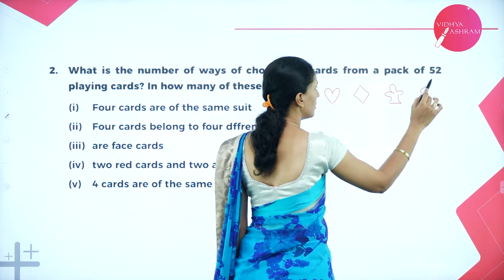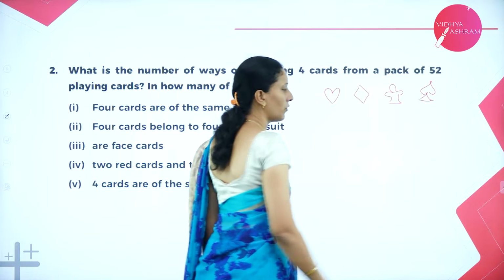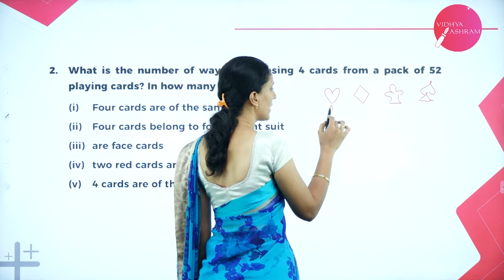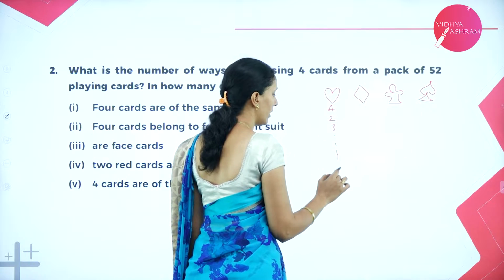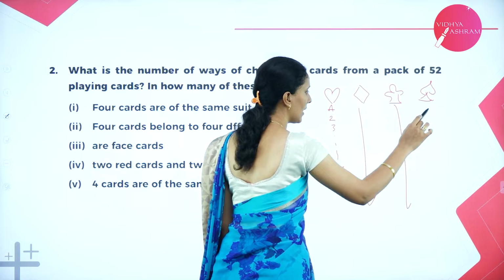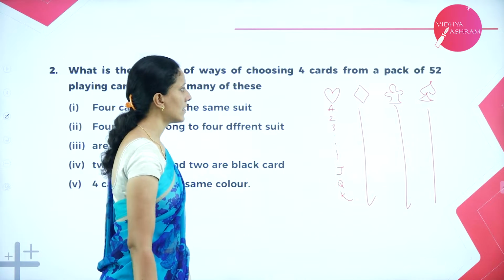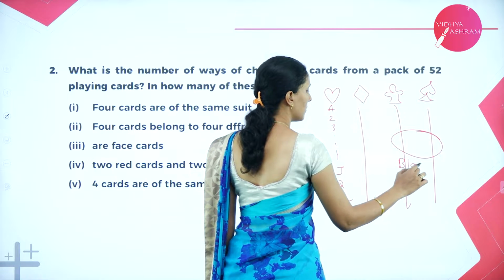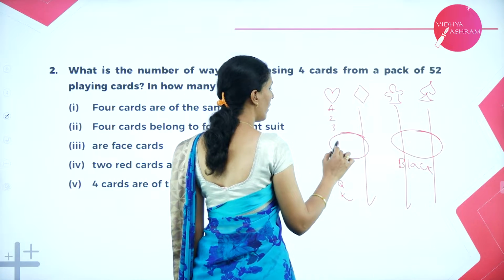So these are the 4 shapes you have, and each contains all the numbers A, 2, 3 till J, Q, K. So you have all 13 cards in each. Whereas these 2 are black and these 2 are red.